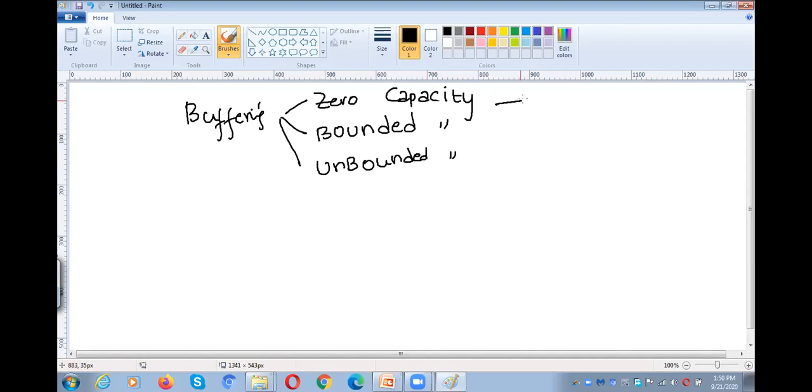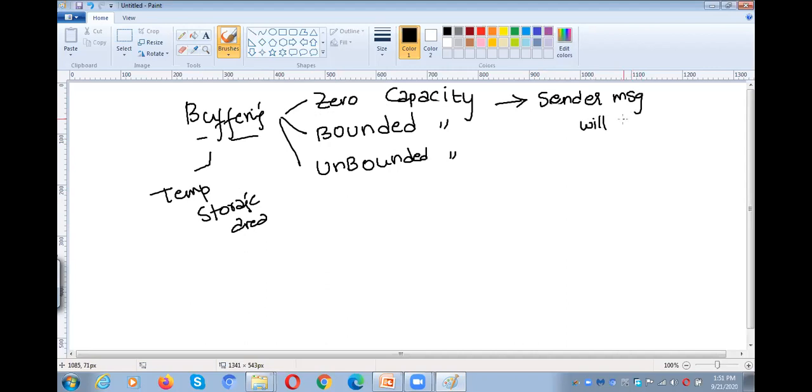Okay, zero capacity means what? Initially, what is a buffer? A buffer is a temporary storage area. What will be the size of the buffer? We need to talk about the size of the buffer. Capacity means zero capacity, bounded capacity, unbounded capacity. So what is zero capacity? Zero capacity means whenever the sender sends a message, the message will be immediately received by the receiver.